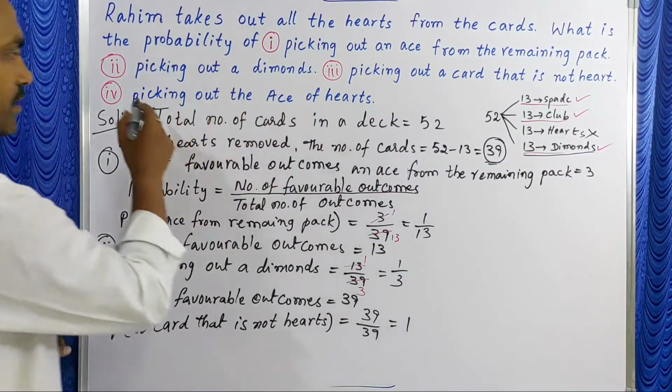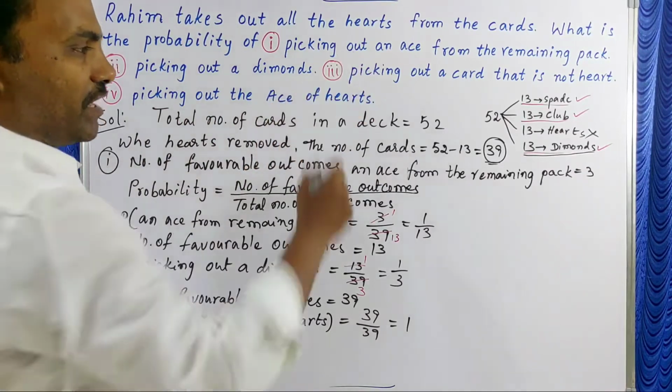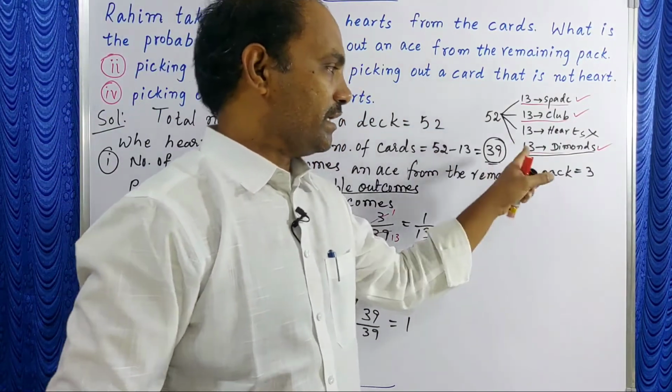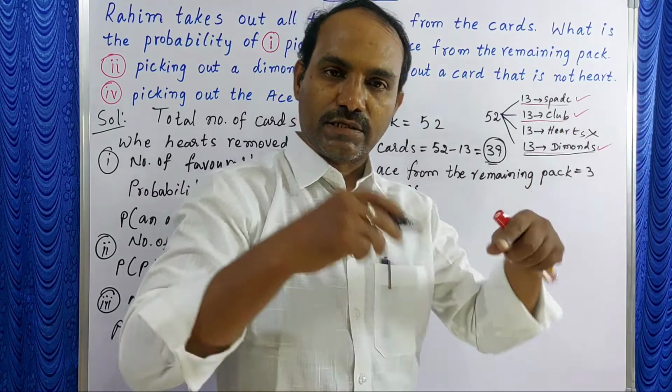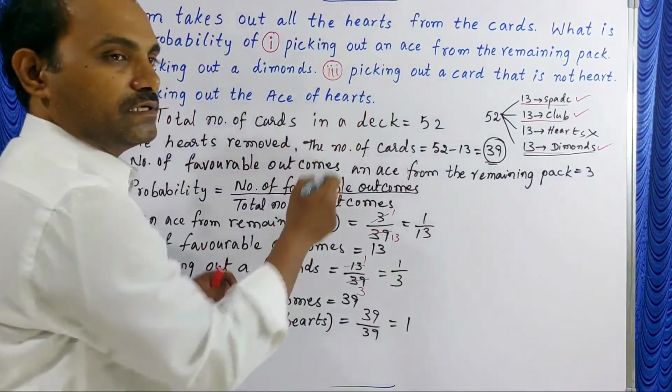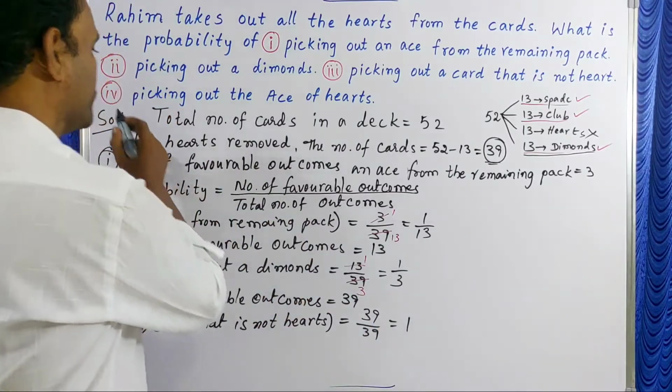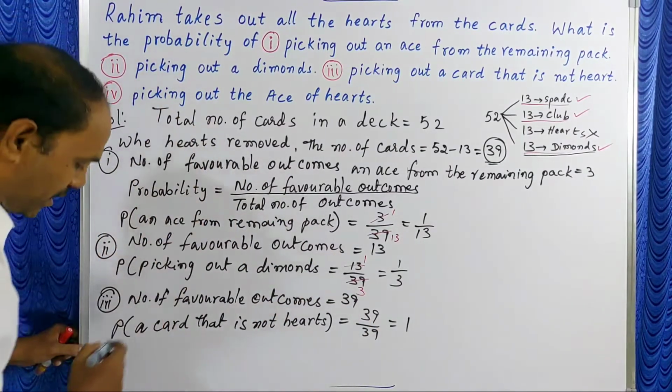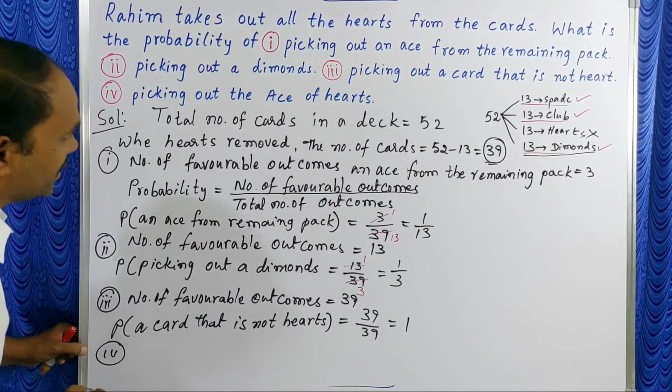And the last one, picking out the ace of hearts. Here hearts are already removed, no hearts are there. That's why this event is an impossible event. So picking out the ace of hearts is an impossible event.